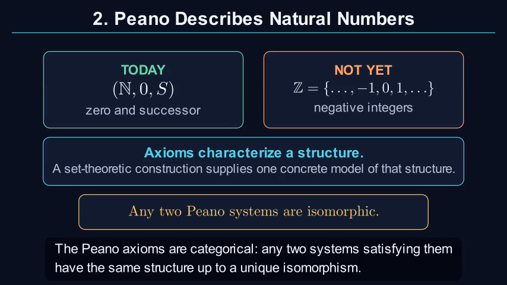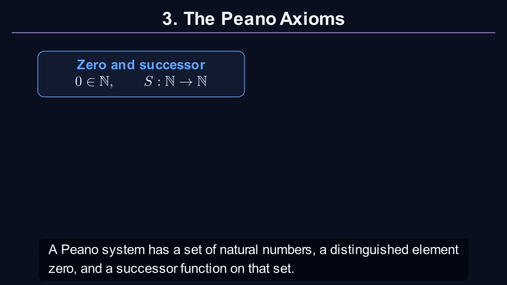The Peano axioms are categorical. Any two systems satisfying them have the same structure up to a unique isomorphism. A Peano system has a set of natural numbers, a distinguished element 0, and a successor function on that set.